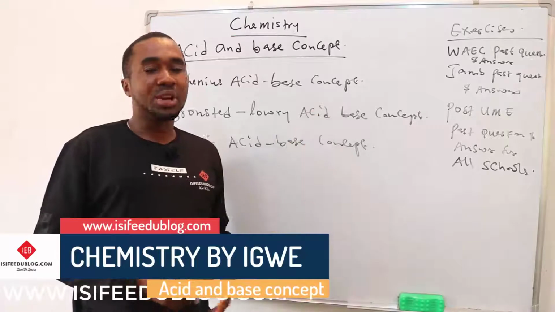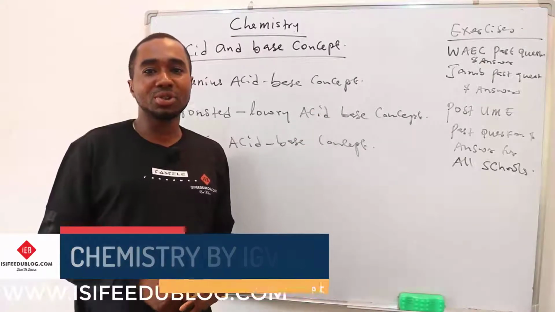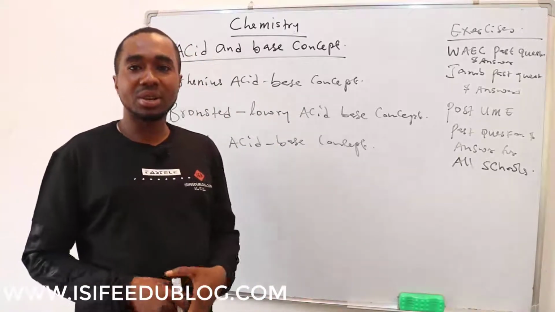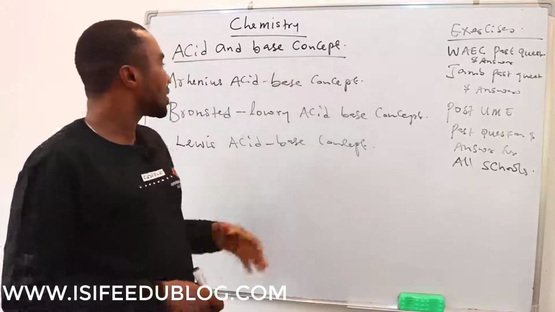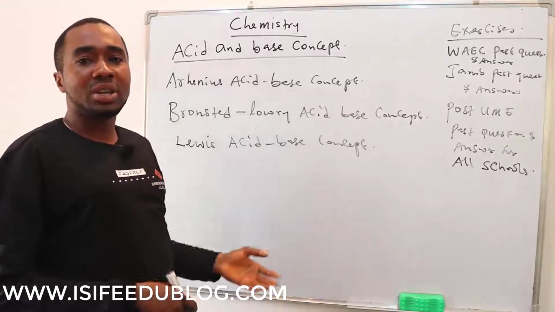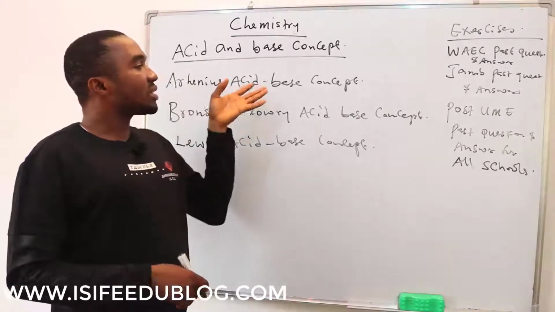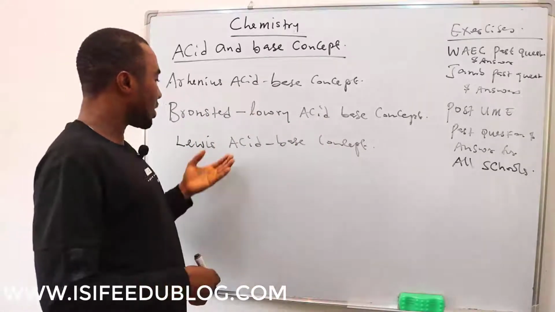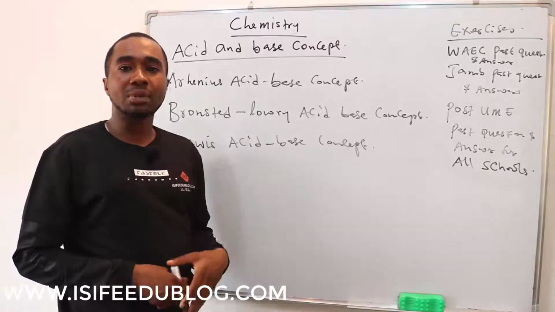I'll be taking you guys on chemistry, and the topic we'll be dealing with today is the acid and base concept. This is the preview of the topic: the various people that worked on acid and base and their various definitions. The examples are the Arrhenius acid base, another one is the Bronsted and Lowry acid base, and another one is the Lewis acid base concept.